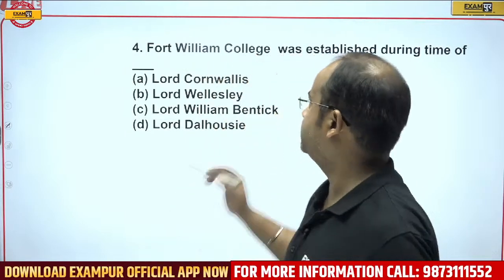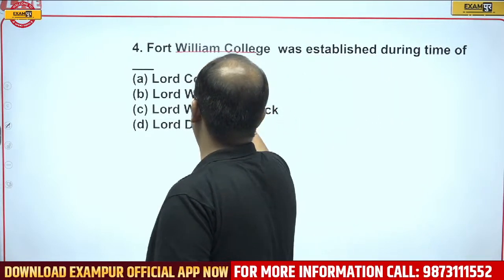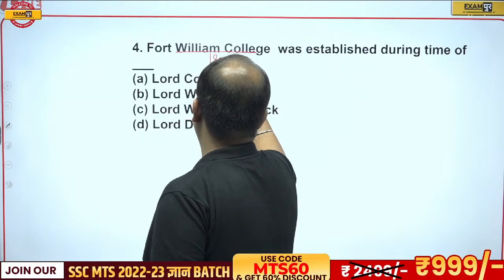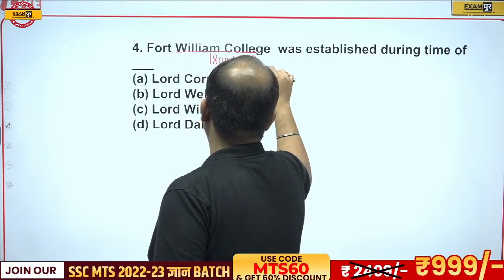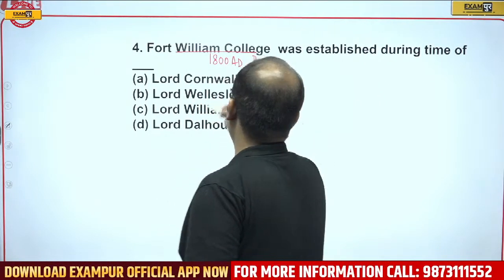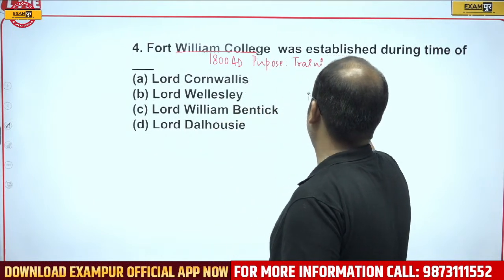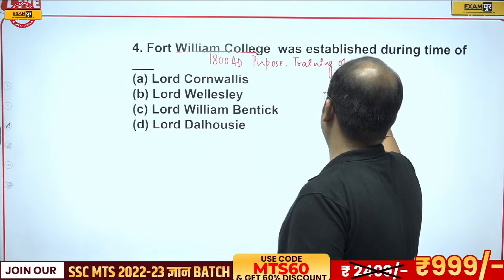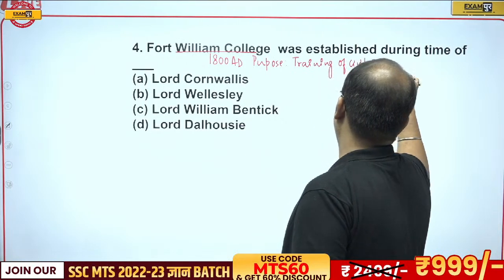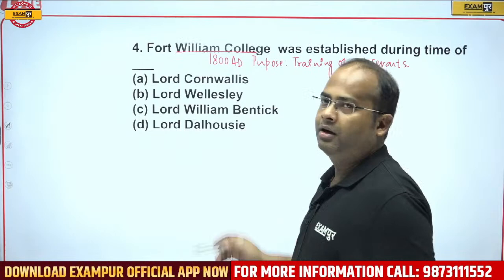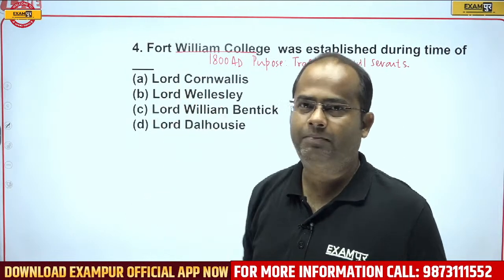And definitely, guys, this Fort William College was established in 1800. The purpose was the training of civil servants. So it was like a Lalbasna of the British time period.